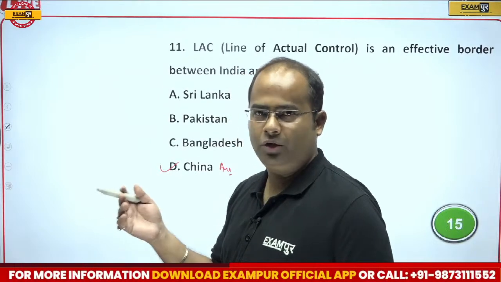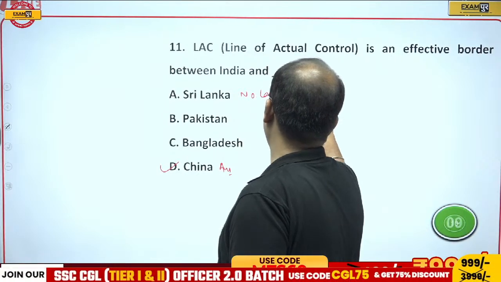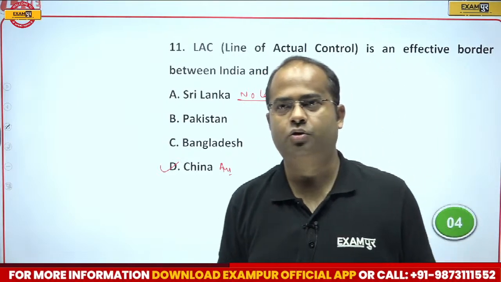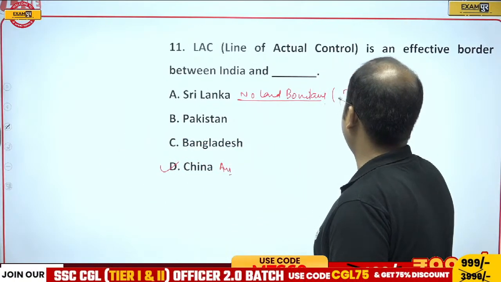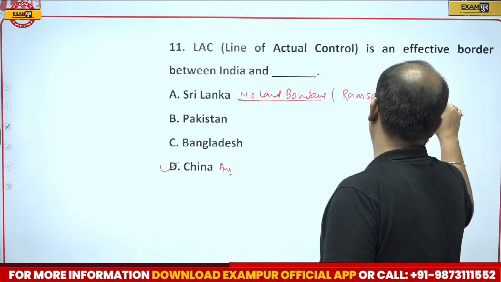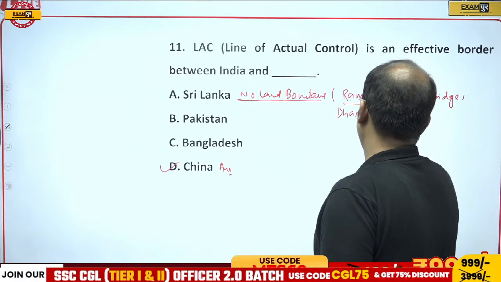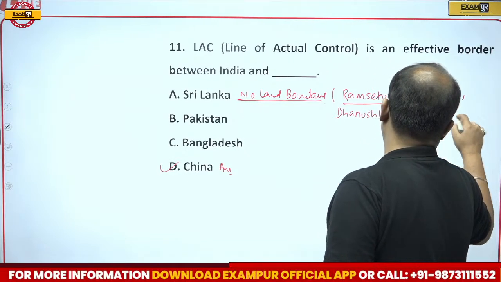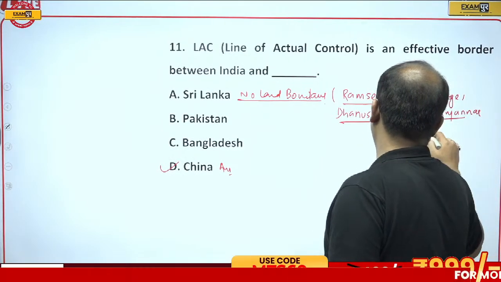Sri Lanka and India, we don't have a land boundary. So no land boundary. And there you will find Adam's Bridge, that is also called Ram Setu, that connects Dhanushkodi to Talaimannar. Dhanushkodi is in Rameswaram, Talaimannar is in Sri Lanka.